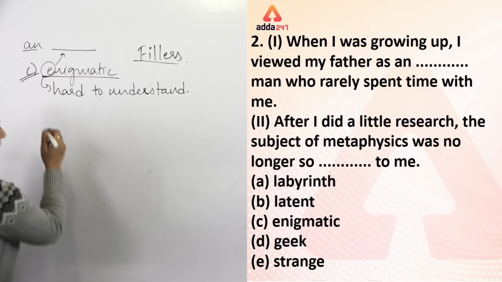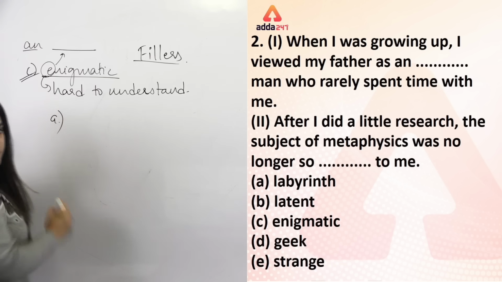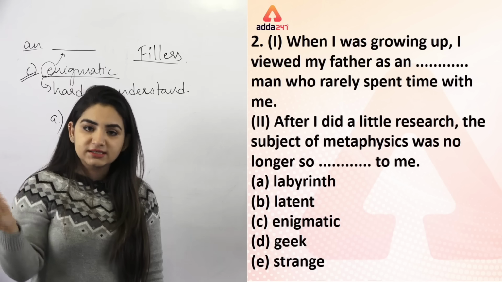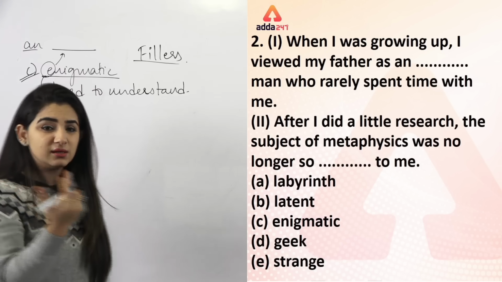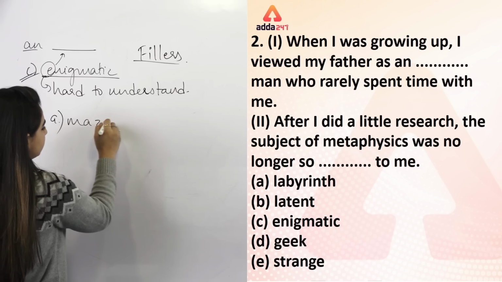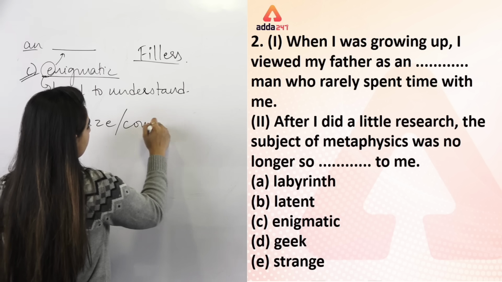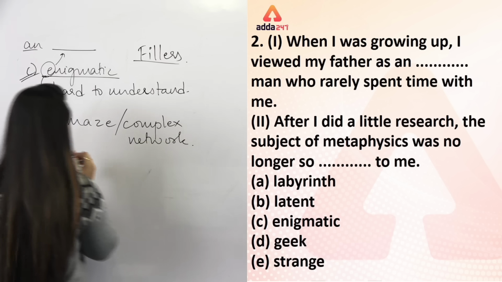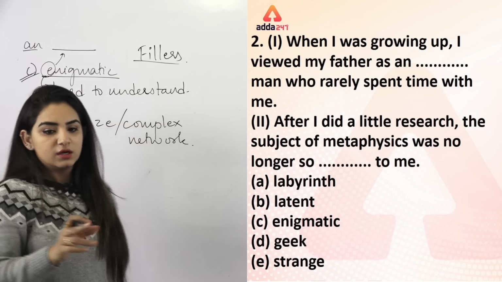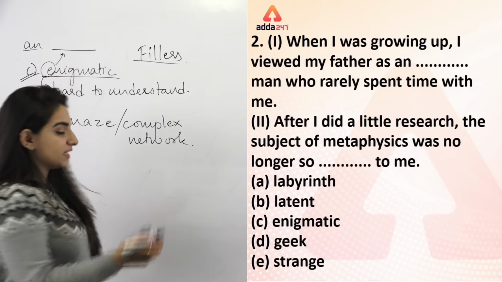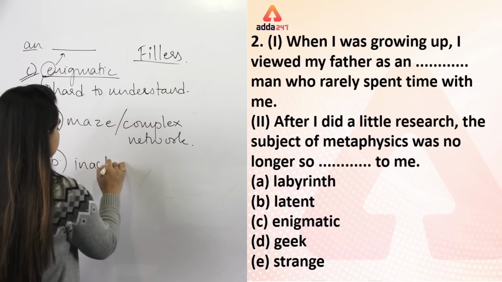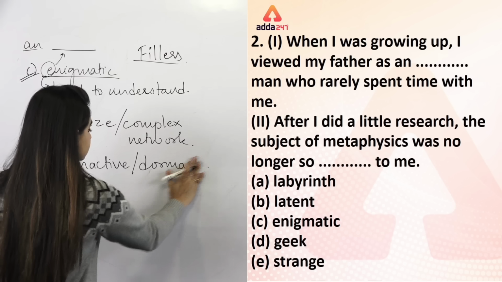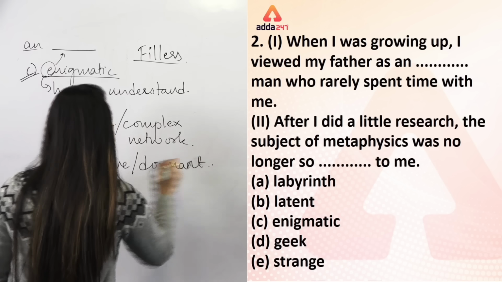But labyrinth का मतलब क्या होता है? The first word that is given, labyrinth, that means what? That means a complex network, a maze, puzzle, ये बोल सकते हो. ठीक है? भूल भुलैया को बोलते हैं वैसे. Maze और complex network. Labyrinth is भूल भुलैया. ठीक है? Then you have the word latent. Latent means inactive, dormant. That means कोई चीज जो अब काम नहीं कर रही है. You can say sleeping as well. ठीक है? आप sleeping भी बोल सकते हो.